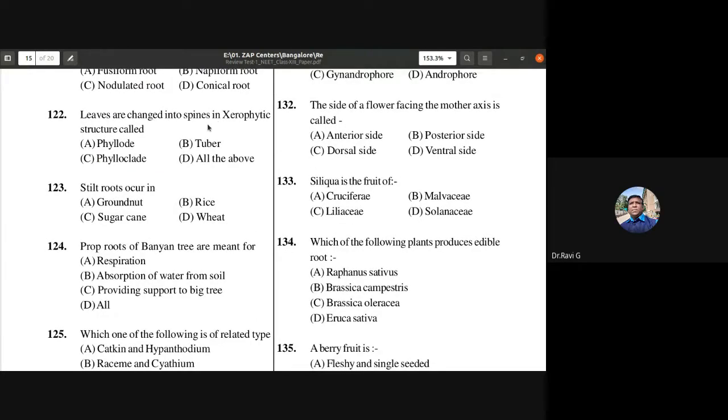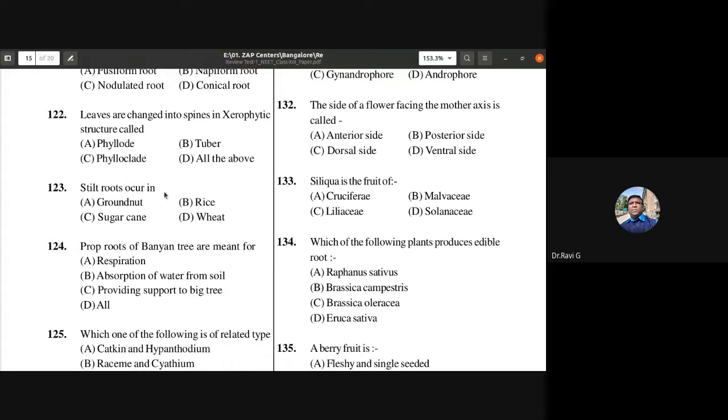Leaves are changed into spines in xerophytic structure called. So where is this? In cactus, you can notice that instead of leaves, they have spines. So that is nothing but phylloclade. So leaves are changed into spines in xerophytic structure called phylloclade.